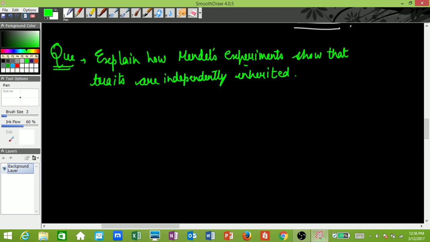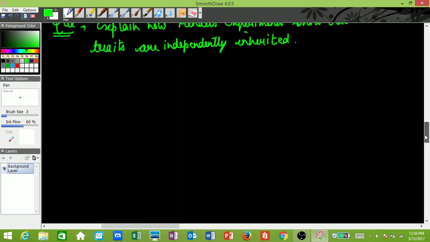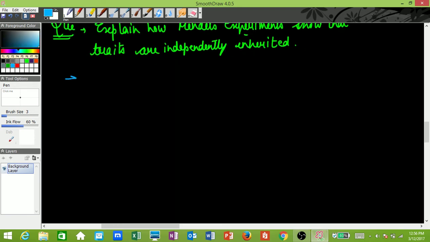So if you get a question to explain how traits were independently inherited, you need to take the clear-cut example of the dihybrid cross, right? So how can we answer this question? The first point will be, answer it in points. In biology, please try to answer questions in points. It is the best way to answer.